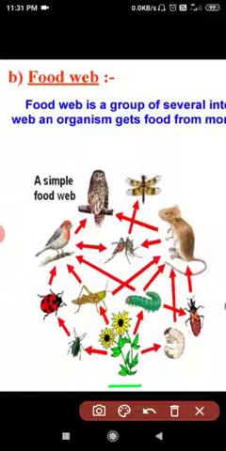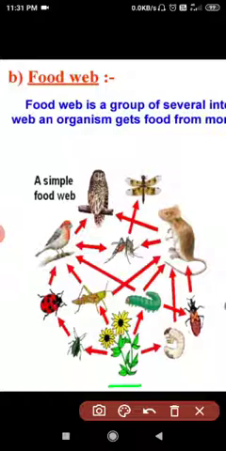the plant, that is the producer. In the same way, as you can see here, the plant, then insect, small insect, large insect, birds. And in the same way, dragonfly, these are the caterpillars. So in this way we can see many different types of interdependent links, an interdependent network.